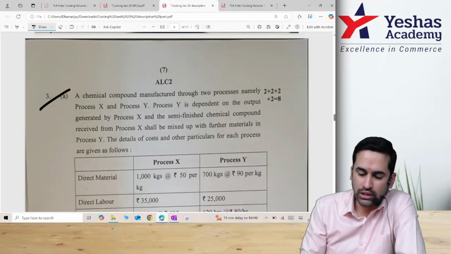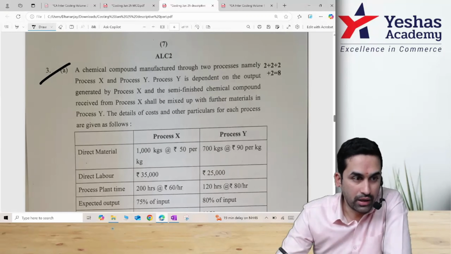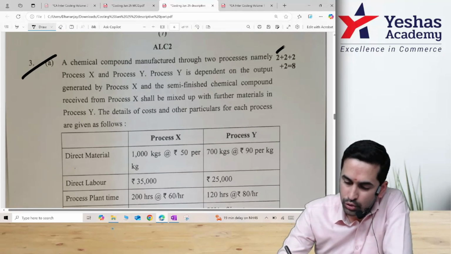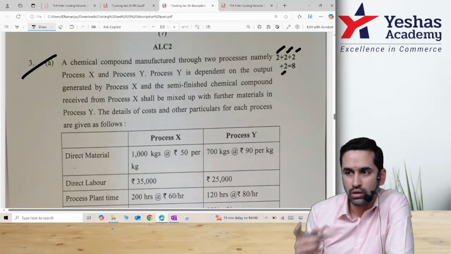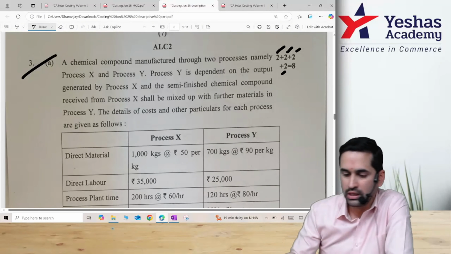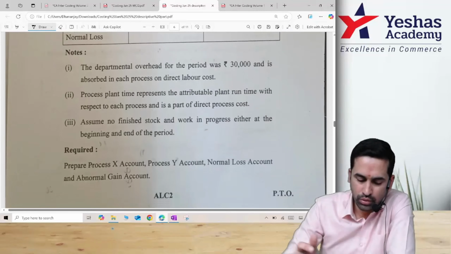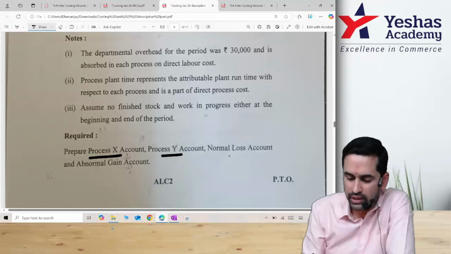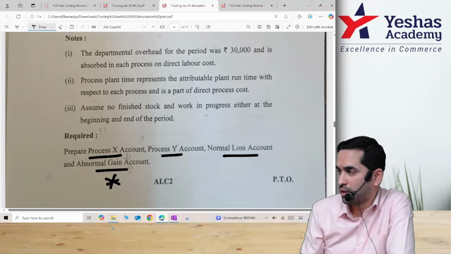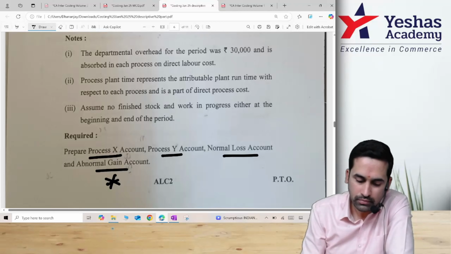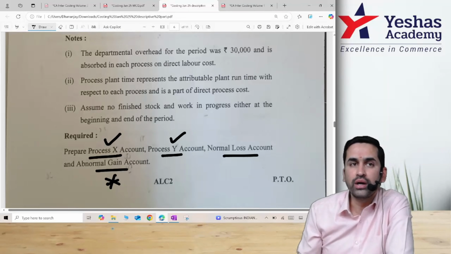Next, question 3. If you look at the marks allotted here, 2 plus 2 plus 2 plus 2, it means even if you do not know how to answer all the sub questions, if you read at the end, they want you to do process X, process Y, normal loss, abnormal gain. Some students don't like this abnormal gain account. I know. But at least this and this you can do and come.